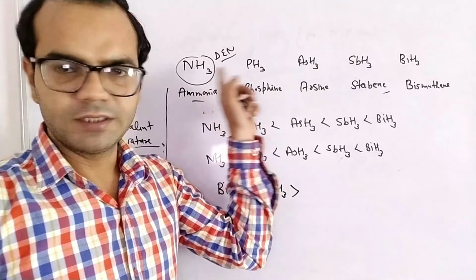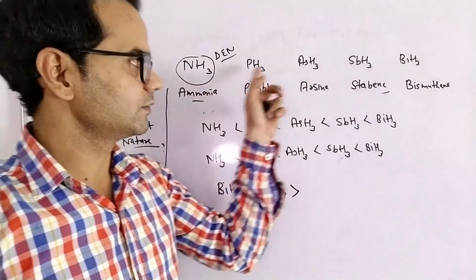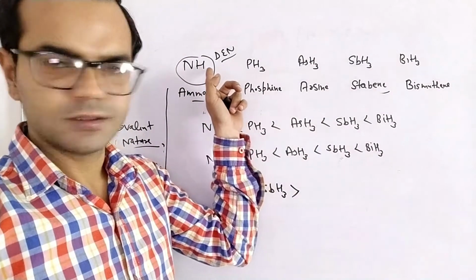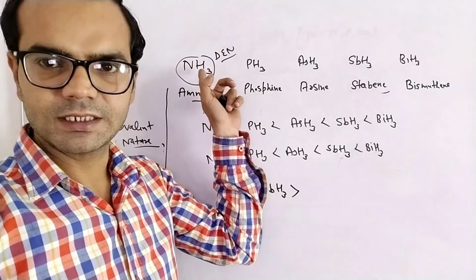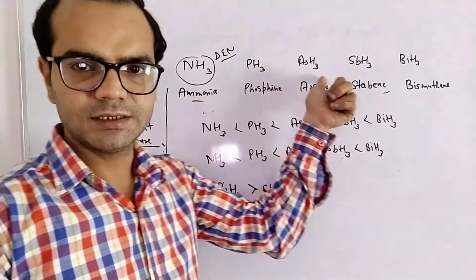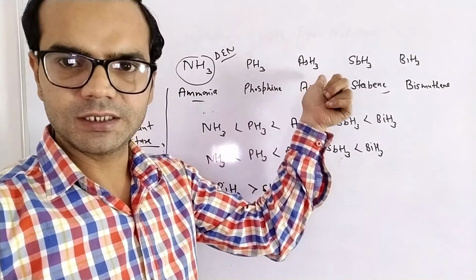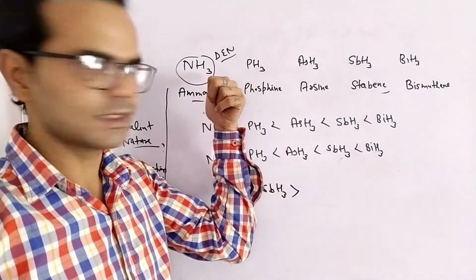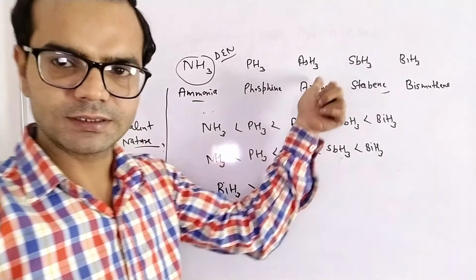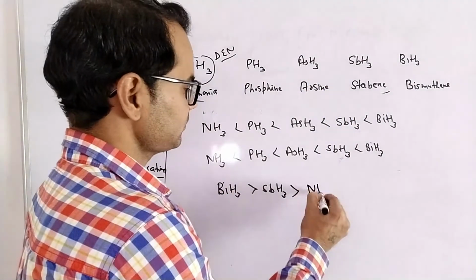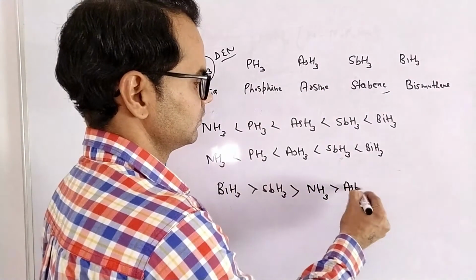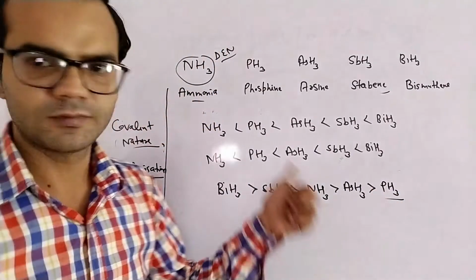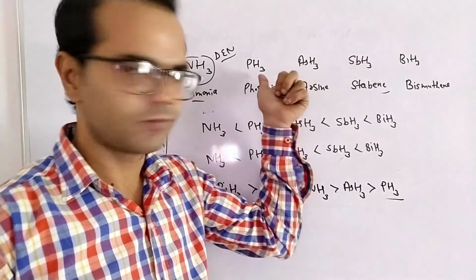Now we have to compare these three: ammonia, phosphine and arsine. Due to the presence of hydrogen bonding, ammonia is a liquid, and arsenic is a metalloid, it has non-metallic nature also. So practically the boiling point of ammonia is slightly higher than that of arsine. And the least boiling point is of phosphine.